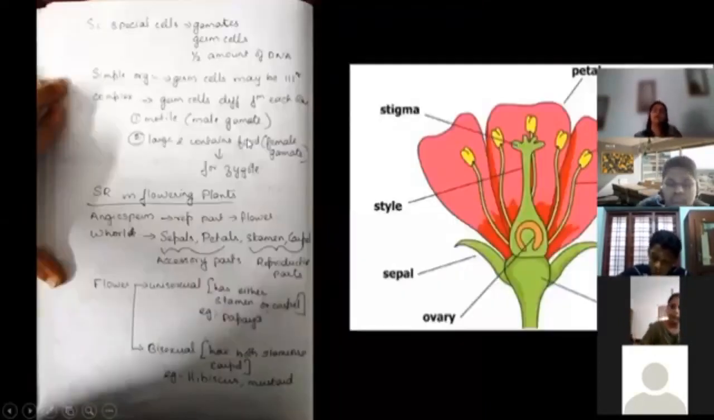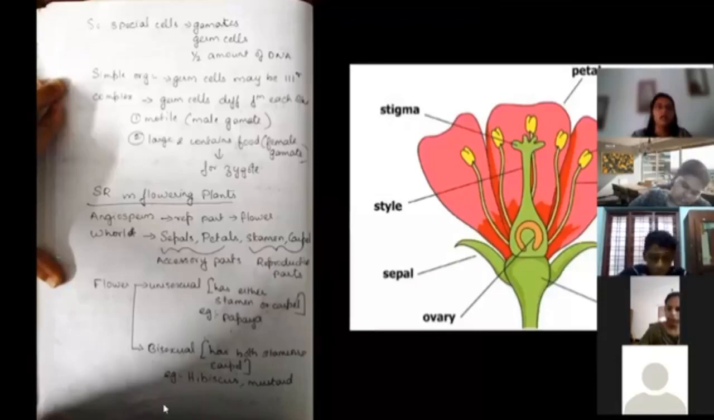All right. Now, I already told you we have special cells. Special cells are known as gametes, or they can also be known as germ cells. Germ cells are going to have half the amount of DNA. In simple organisms, the germ cells are going to be similar to each other, with no distinction between male and female. But in complex organisms like human beings, the germ cells are going to be different.